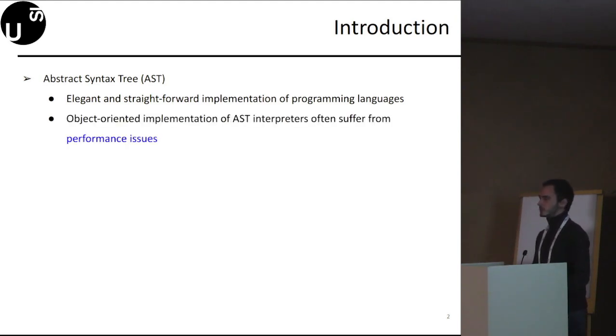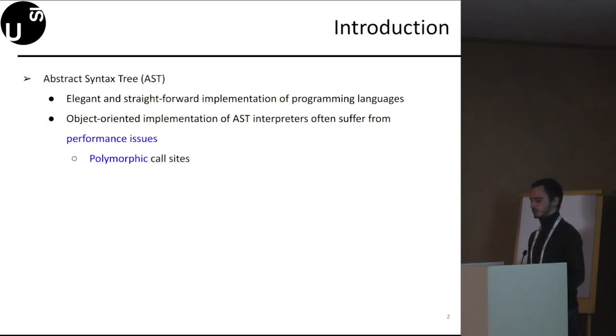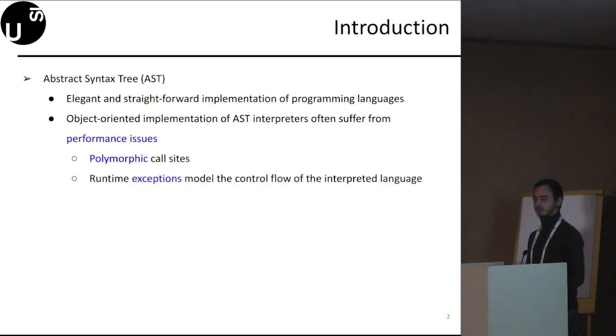However, object-oriented implementation of AST interpreters often suffer from two main performance issues. First, many polymorphic call sites in the interpreter slow down performance. Second, these kinds of interpreters usually make use of runtime exceptions to model the control flow of the interpreted language.